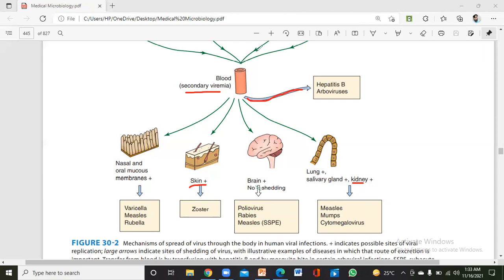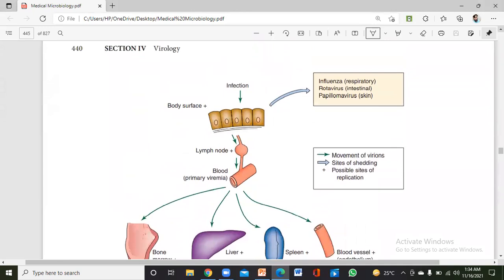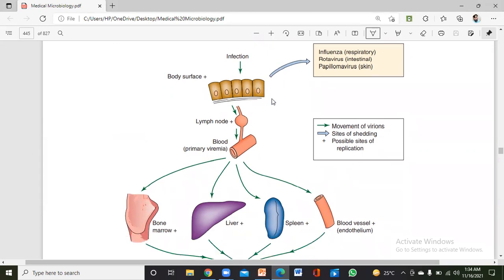So this was all about the actual route of the virus, how it enters our body. First it has to breach the epithelial cell. After that, it gets entry into the lymph nodes, because there are macrophages and dendritic cells present in the respiratory tract or the intestinal tract or the skin. So those macrophages engulf the virus and take it into the lymph nodes where the T cells and the B cells are present, and they introduce it to the T cells, sorry. After that, as I have told you, primary viremia can occur. And how it occurs, I have explained it.